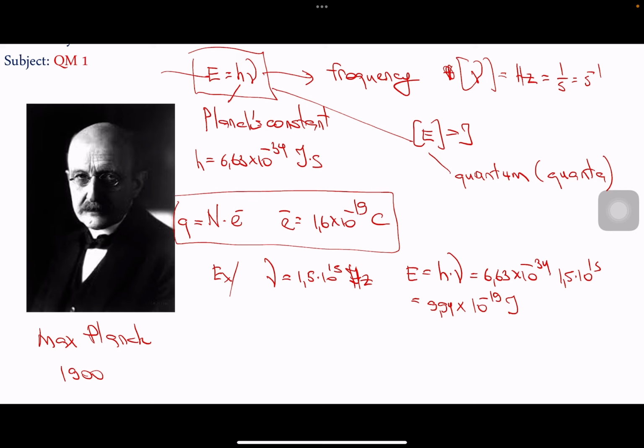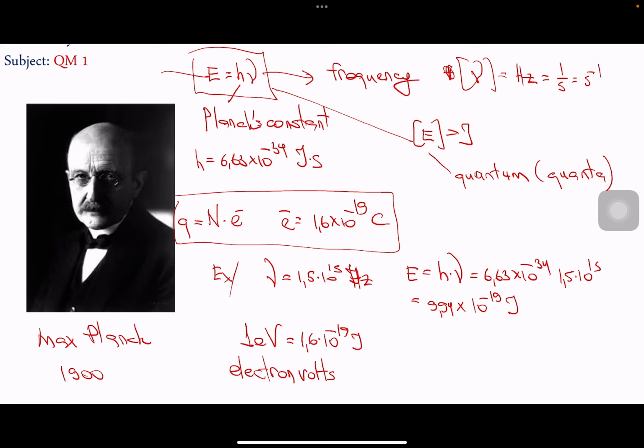So that's why we have a special unit known as electron volts. 1 electron volt is 1.6 times 10 to the power minus 19 joules, sorry, not coulombs. So you see here that it's similar to the charge of the electron.